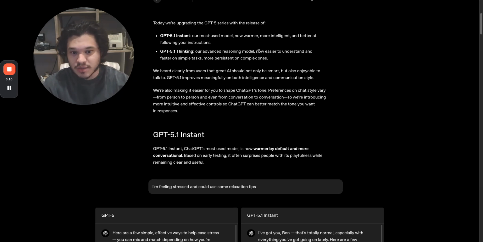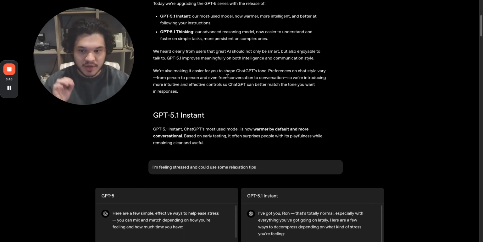It's our advanced reasoning model. I still use it mostly every day. Last time with ChatGPT 5, you would give it a simple prompt, and it would give you a lot of stuff. Not necessarily that it was hallucinating, but it wasn't really straight to the point, and it was very broad. Now they're tightening that aspect up as well.